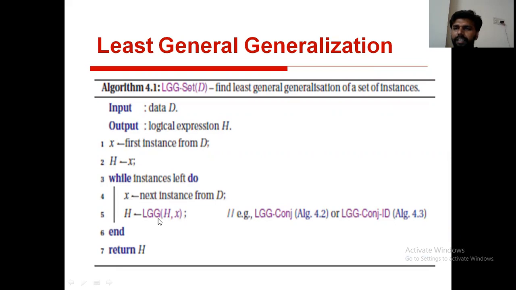Similarly, we are going to calculate LGG of H comma X. This is an iterative algorithm. Here we are using LGG-Conj based on the incoming instance. We may call either LGG-Conjunctive or LGG-Conjunctive-ID algorithm. There are two different algorithms. These two different algorithms are used as sub-algorithms for LGG-Set D. And finally, it returns the final H, the set of hypotheses, which is a hypothesis space.